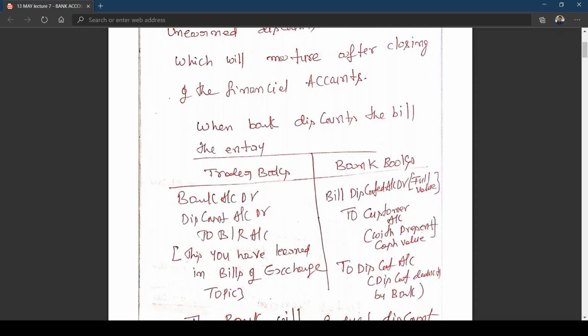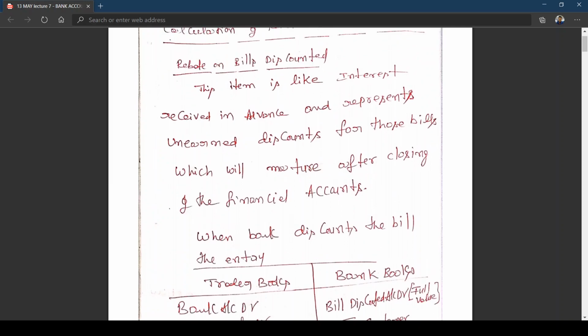Suppose 10,000 rupees is the bill amount and 1,000 rupees is the discount. How much will be transferred to the customer account? 9,000. That 1,000 rupees is income. If it is income, what is the problem then? The problem is that in case of bills discounted, the closing of the bank's accounts is at the financial year end, 31st March. A bill discounted in the current year may have its maturity date fall in the next year.